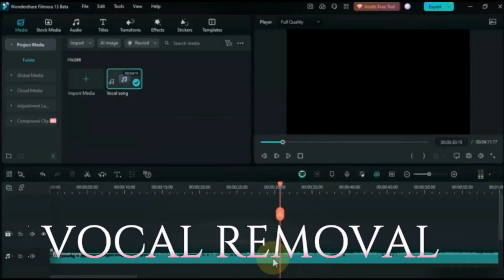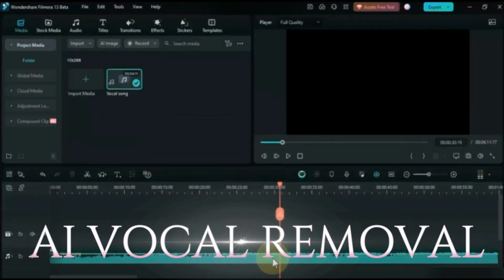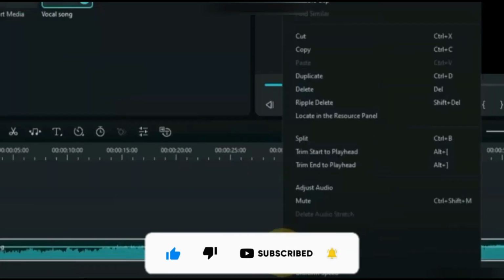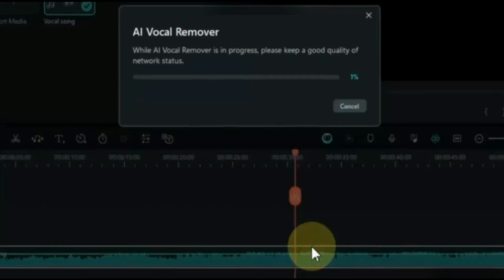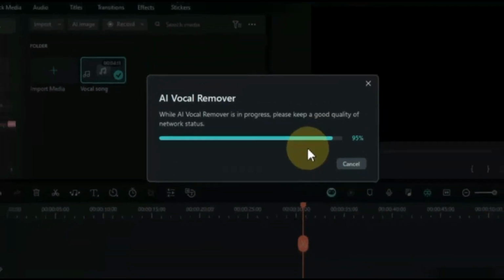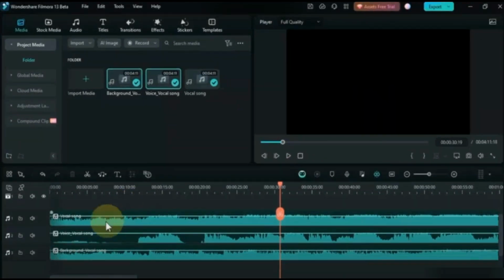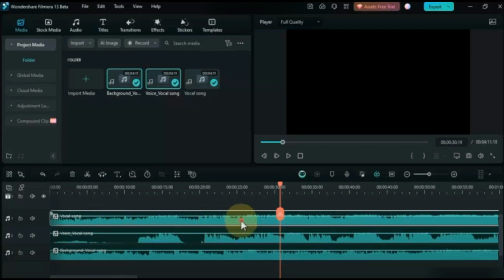AI Vocal Removal. It is one of best feature of Filmora 13, you separate audio and background music from single song clip. Double-click on the music clip, select AI Music Removal option, this process will start and will be completed shortly. Now audio and background music is separated. Filmora 12 does not have this feature.